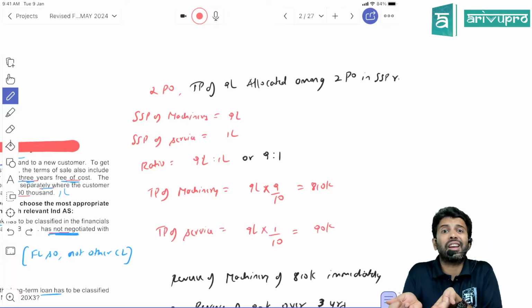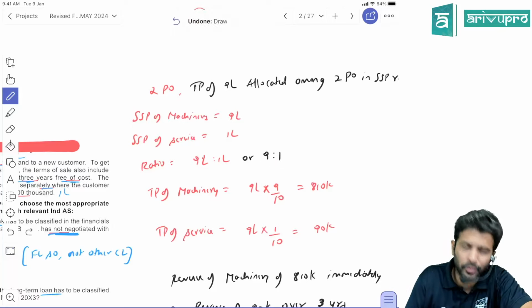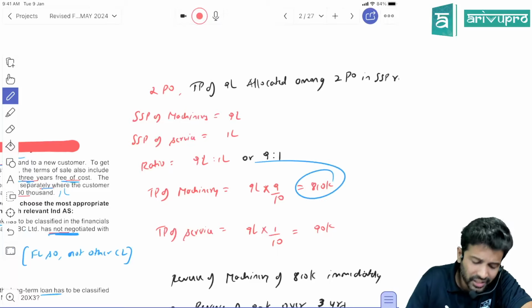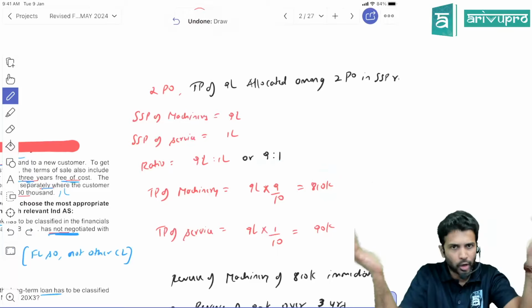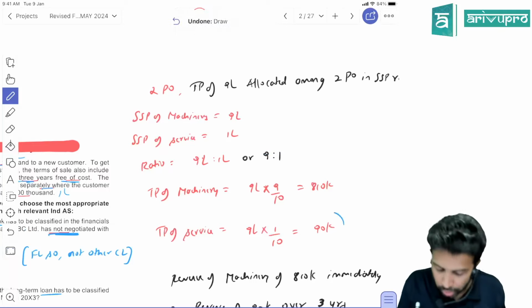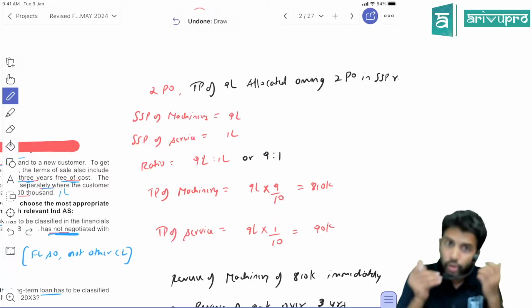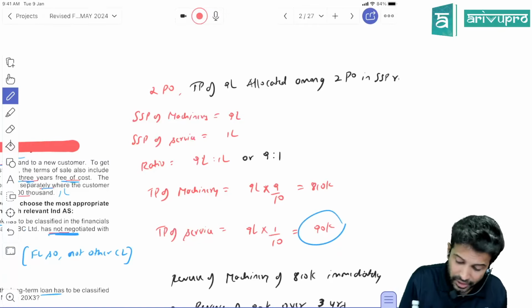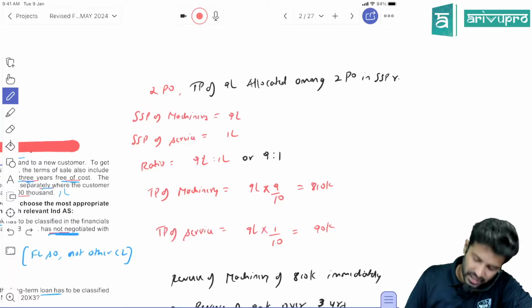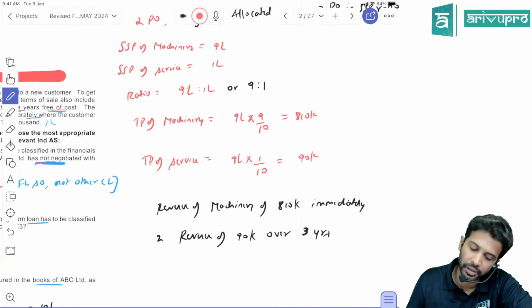So why is this allocation necessary? You recognize the revenue when the performance obligation is satisfied. Now, the machinery delivery we have done today, so our obligation is complete. So the machinery revenue you can recognize immediately. But what about this service revenue of 90,000? You are giving the service for 3 years. That means this particular 90,000 has to be recognized immediately? No, over a period of 3 years. That is the reason this particular allocation becomes necessary.